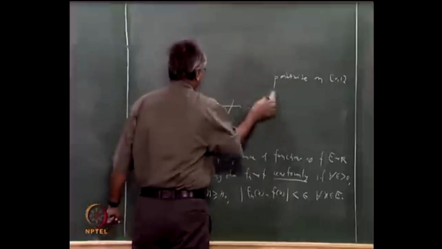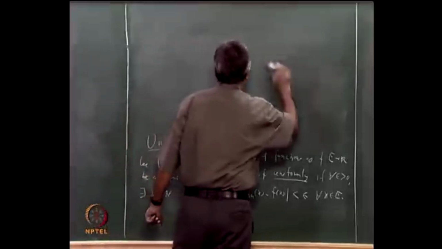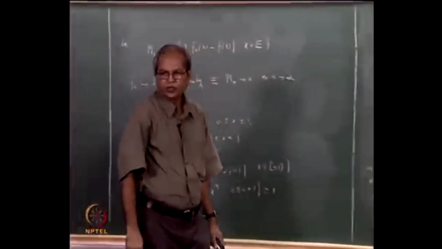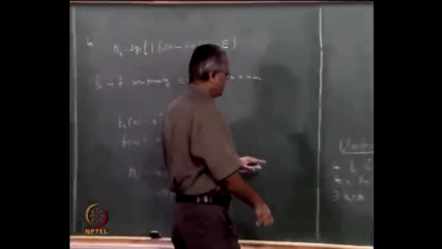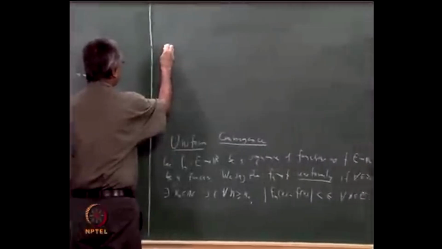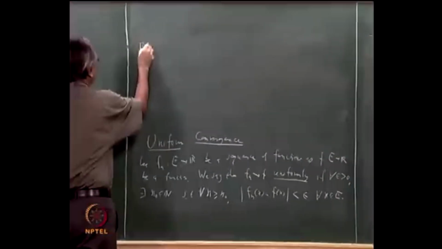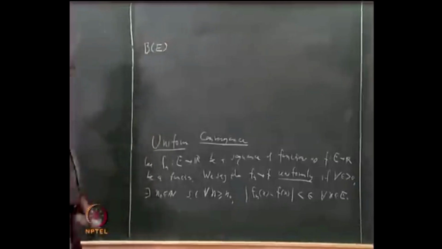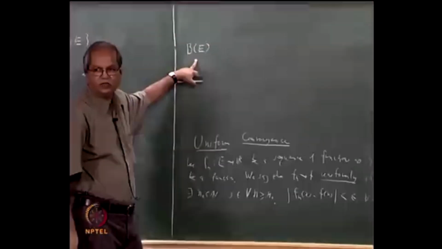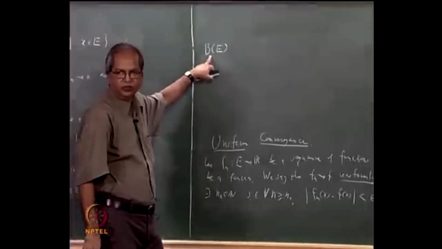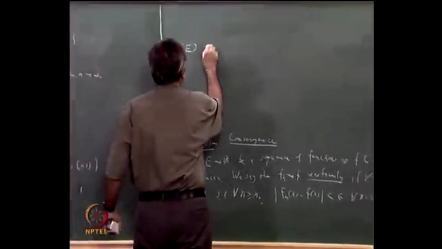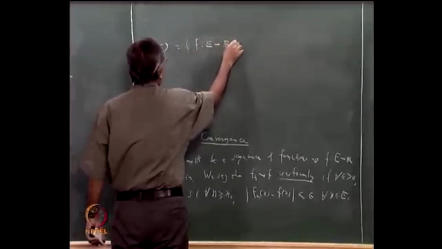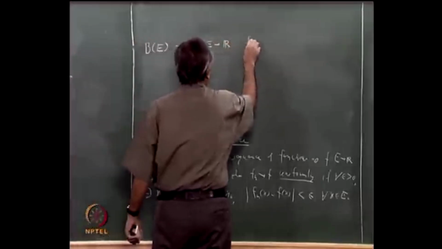and that is something which should be of interest to you because you have learned so many properties of metric spaces. So what we can do is take this set E and let me define this set B(E). What is B(E)? Let us say that it is the set of all bounded functions from E to R. B for bounded. So B(E) is this set of all f from E to R, and f is bounded.